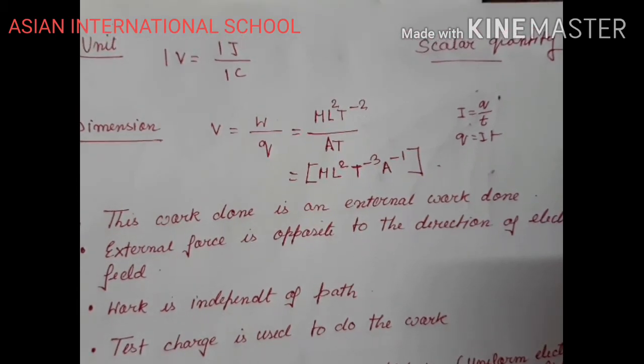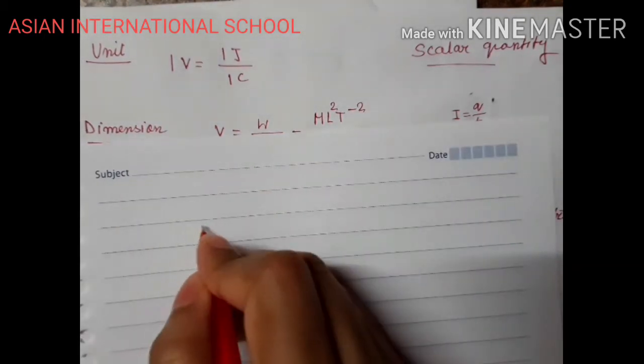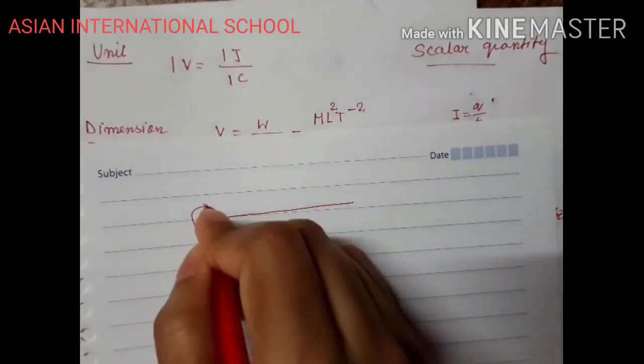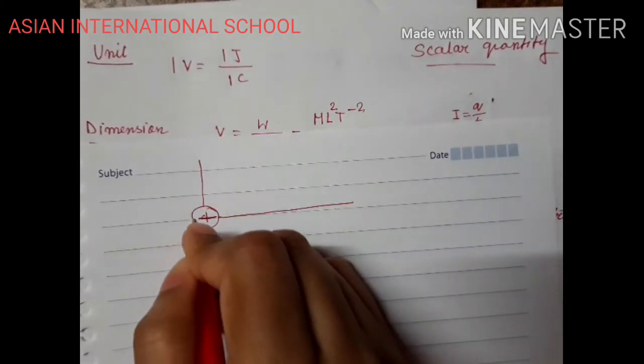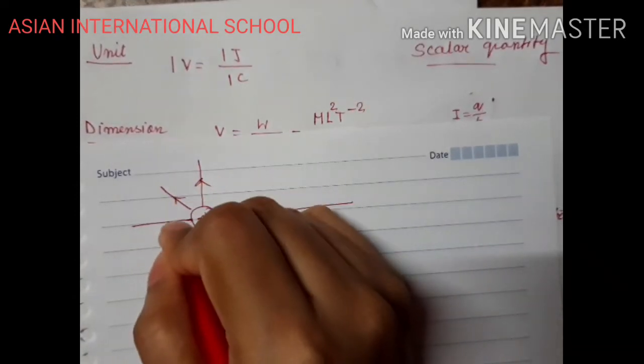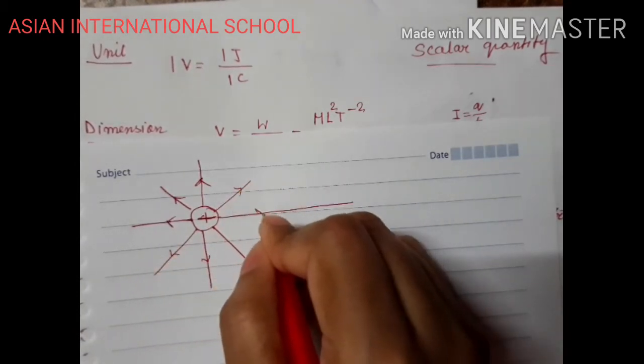Now, whenever we use the word potential, the most important thing is that we are doing some work on a test charge. This work done is an external work done for sure, right? See, if this is the test charge, suppose this is the source charge, the isolated positive source charge will have its electric field lines radially outward.